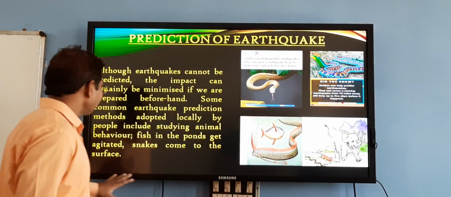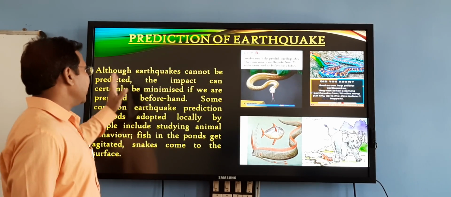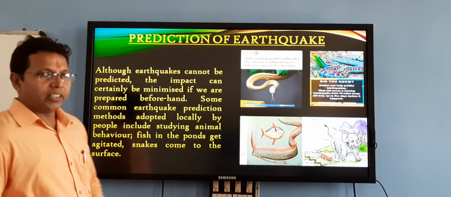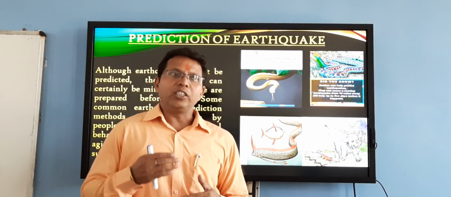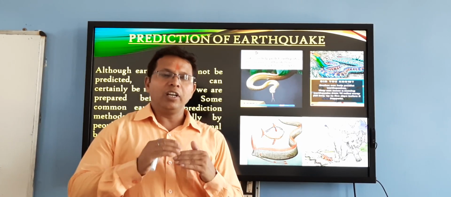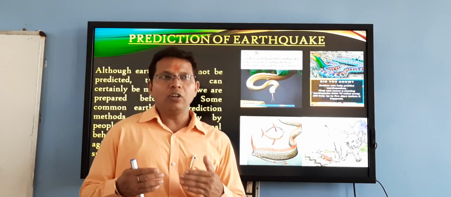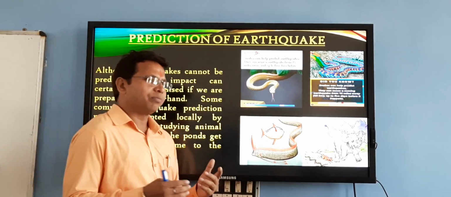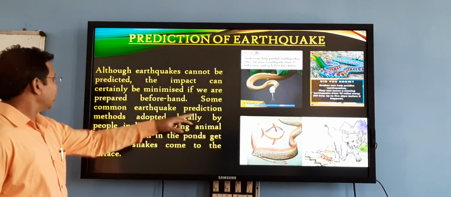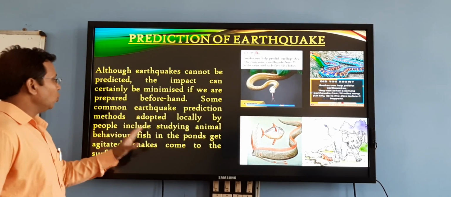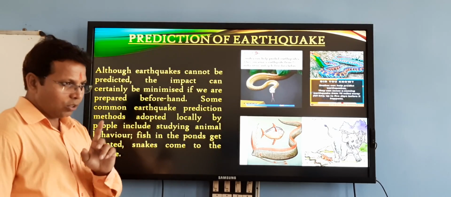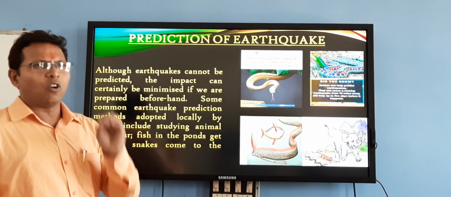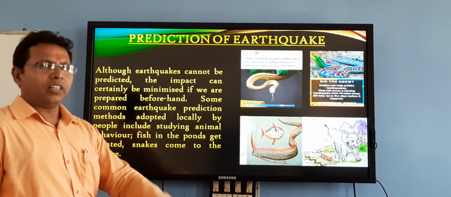This is what is written here: although earthquakes cannot be predicted, the impact can certainly be minimized if we are prepared beforehand. Yes, it is known that earthquakes cannot be predicted, but if we predict it, we can minimize the effect of the earthquake. Some common earthquake prediction methods adopted locally by people include studying animals' behavior. I have already told you, by studying the animals' behavior, we can predict in a very small manner the coming of the earthquake.